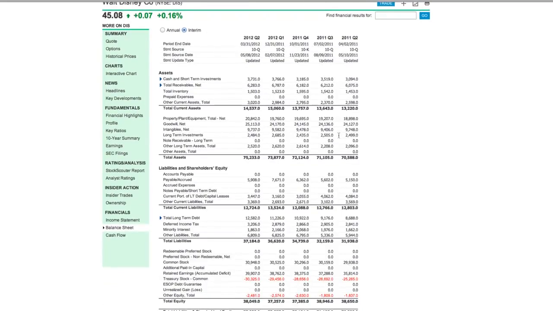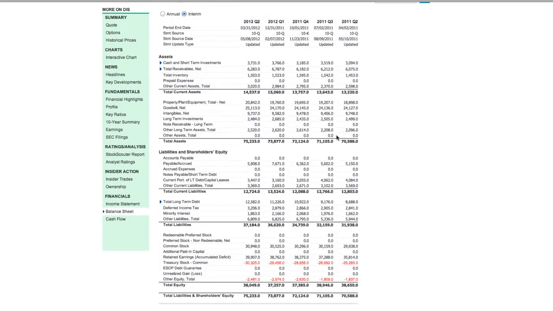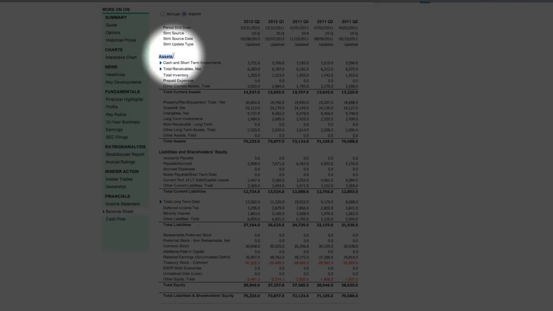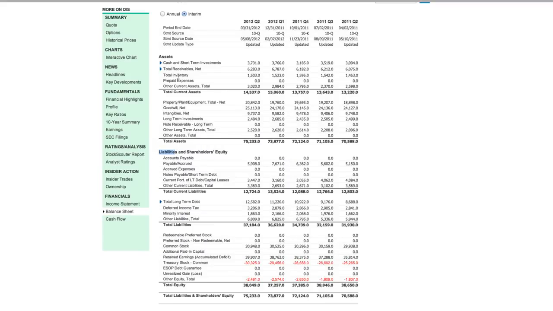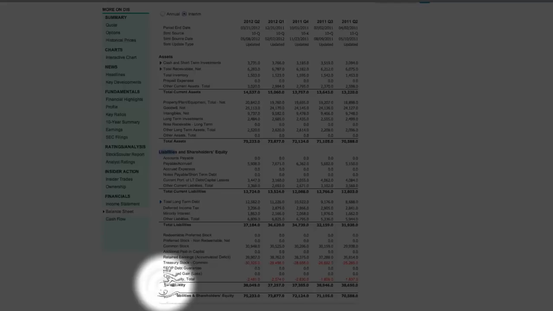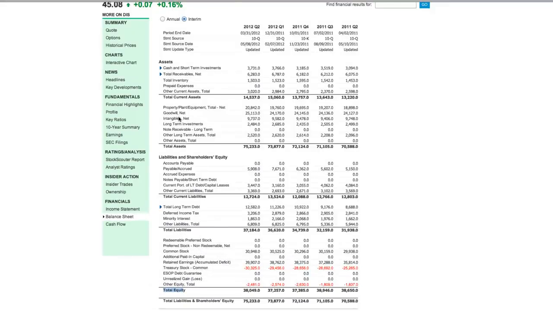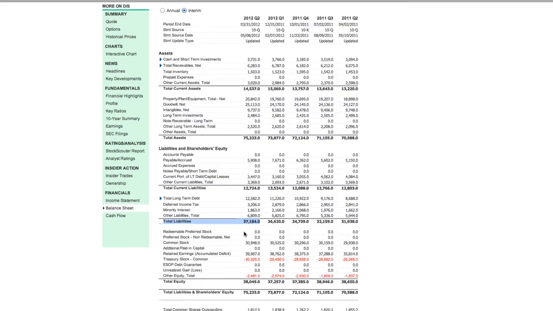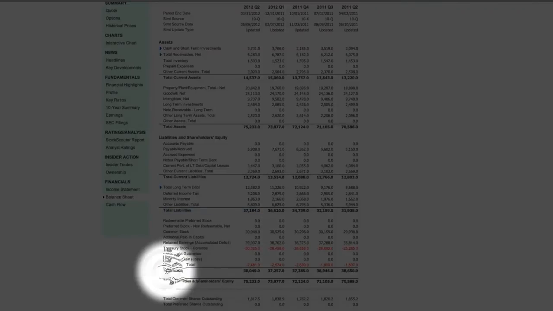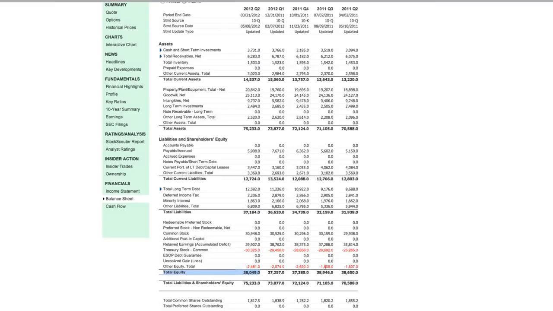And when you look at the balance sheet, it's broken down into 2 major groups. You got the assets section, and then you have the liabilities section. Okay? And then the difference between those 2 is the equity, which you're going to see right here. So when you take the total assets, which is this number right here, which is that 75, and that number is in millions, so that's $75 billion in total assets, and you subtract your total liabilities, which is $37 billion. When you subtract those 2 numbers, you get the total equity, which is $38 billion.